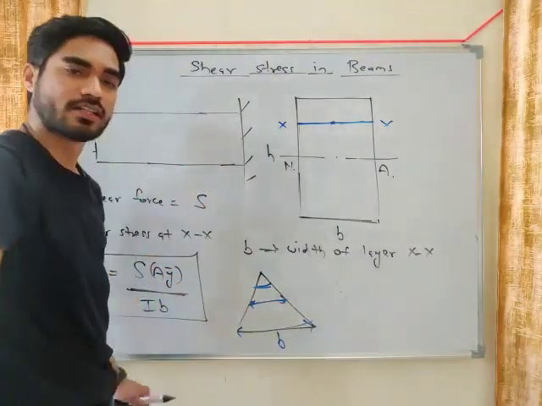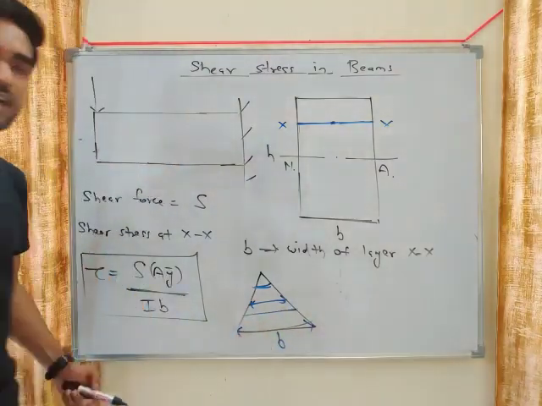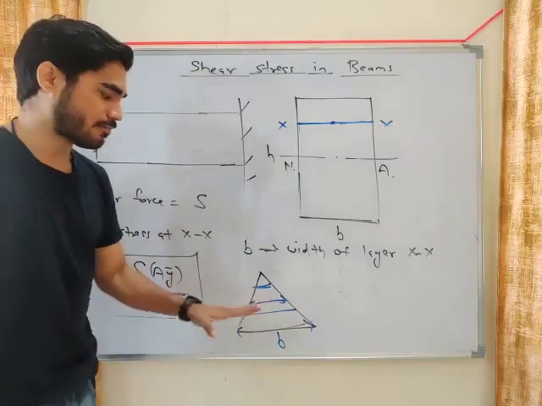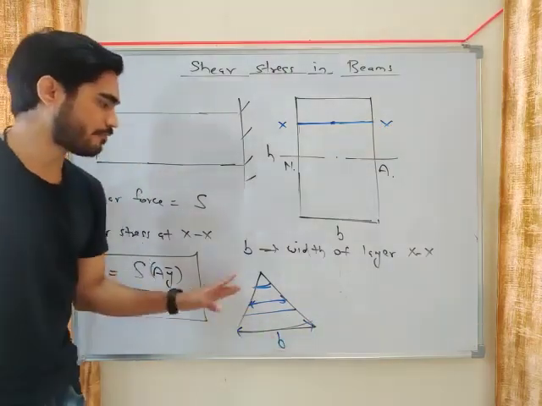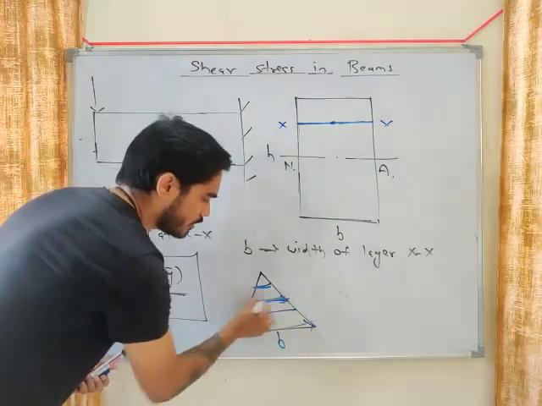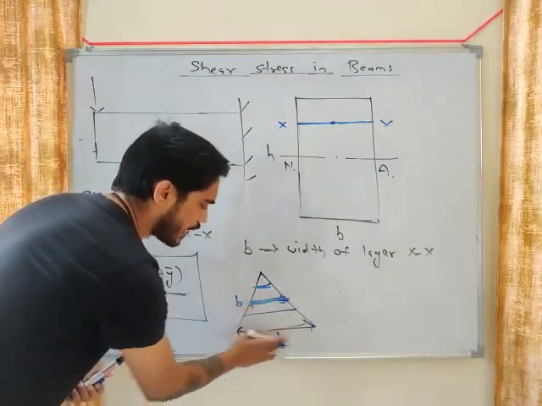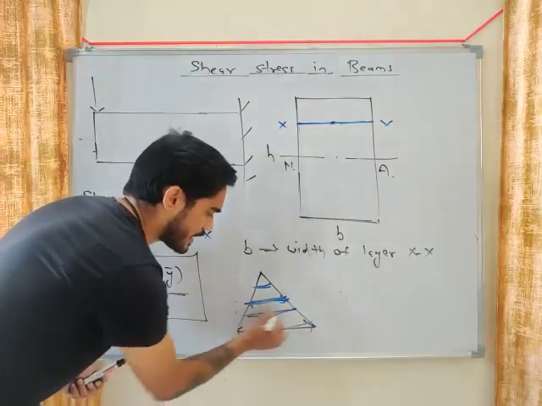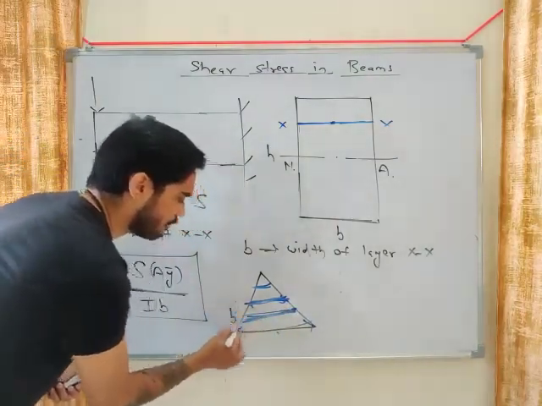This layer will have a different width, this layer will have a different width. So in this case, what will be the value of B? It will not be this. Okay, the value of B will not be this. If you are calculating stress at this layer, then you will consider the width of this layer.